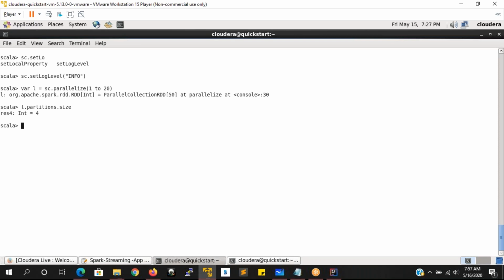How many core processors are being launched with the Spark context? That is the master machine launched. With that only, the partitions are going to be created for your local object when you parallelize it. So now it is creating 4 partitions, correct? If I say L dot collect, what is going to happen?